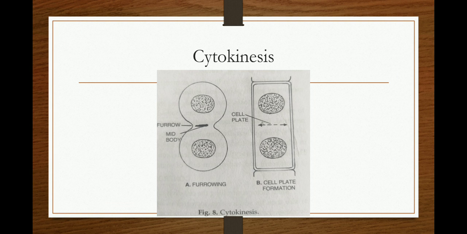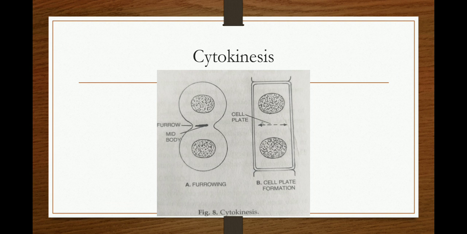In the case of the animal cell, the short spindle fibers that were formed during prophase lie at the midpoint at the end of telophase and form the mid body.